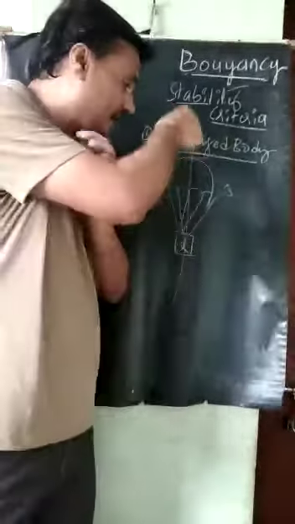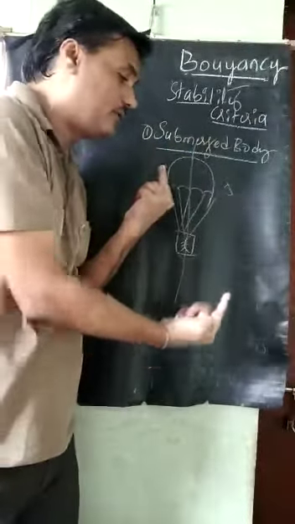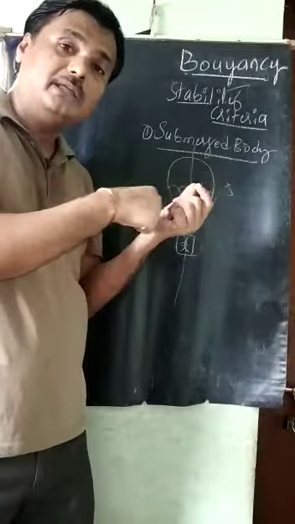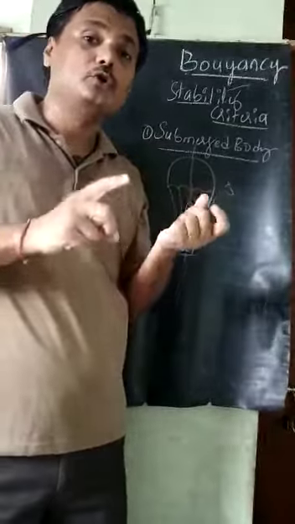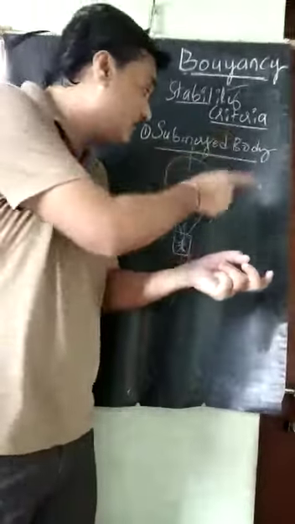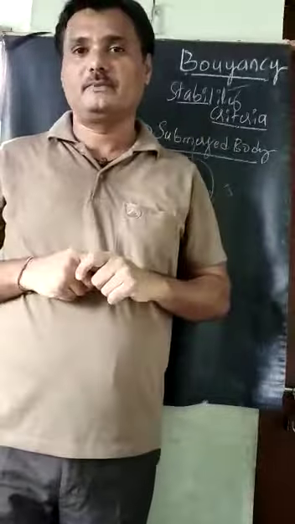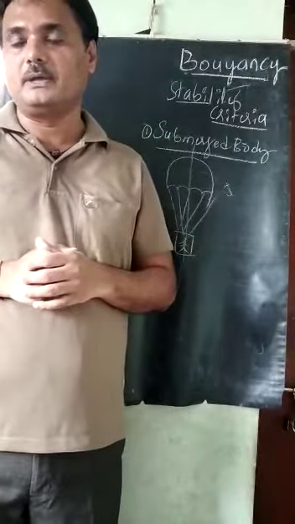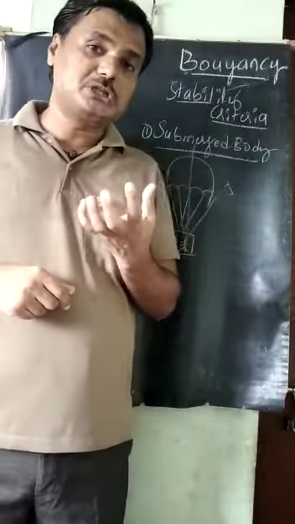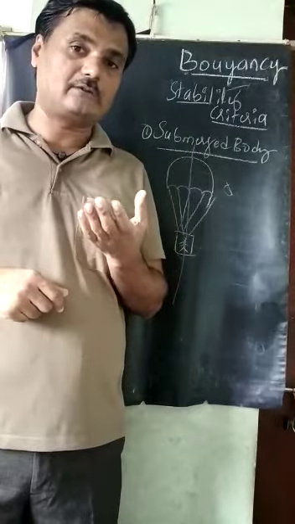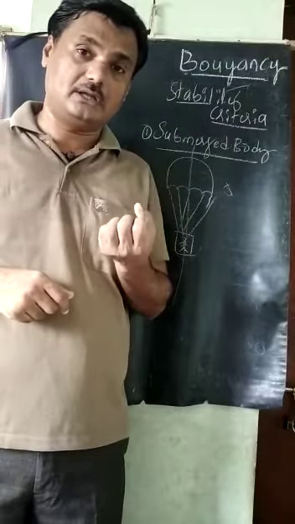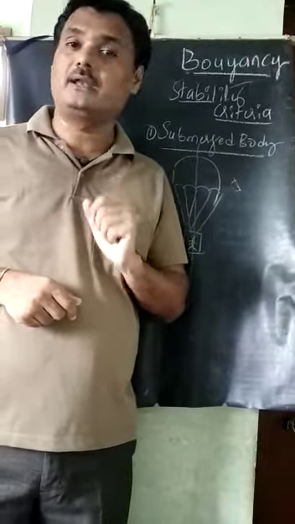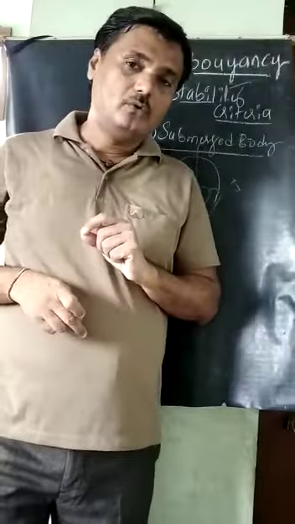The weight of the body is acting downward and the buoyancy force is acting upward. The couple, the moment created by the weight of the body and the buoyancy force, should be opposite to the external disturbance that has happened. Then only it will come back and be under stable equilibrium. It depends on whether the buoyancy force creates a couple in the opposite direction to the external disturbance. It depends on the position where it is. So now we will see that.